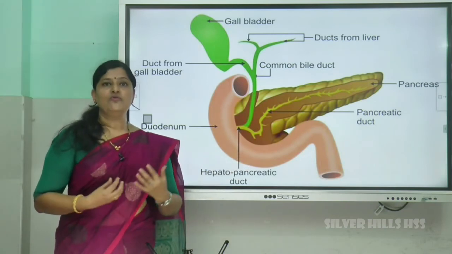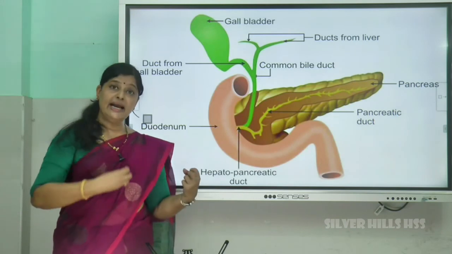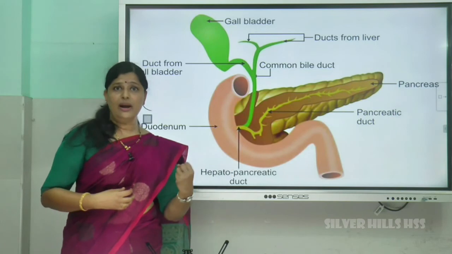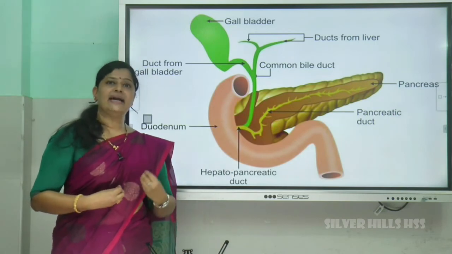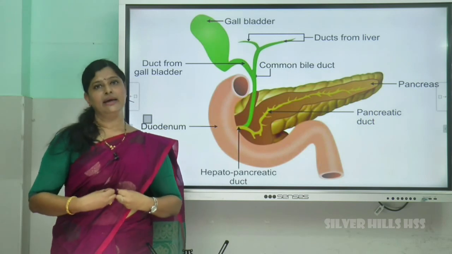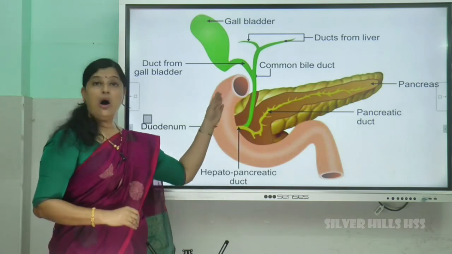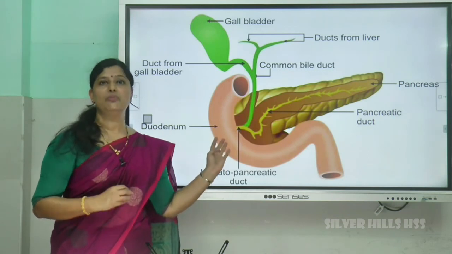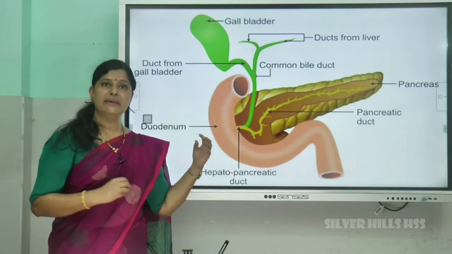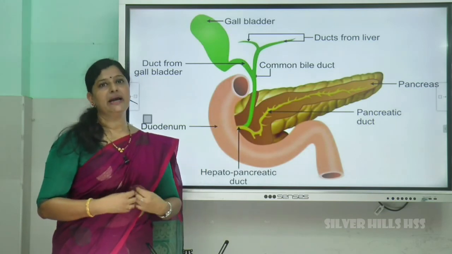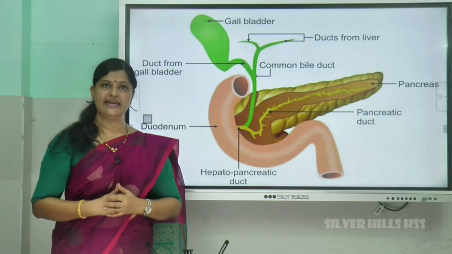That simpler form of food is taken by the blood vessels, isn't it? You know, blood vessels carry it, and that is distributed to various cells, and the cells absorb that energy. So all the digestive enzymes are ready for digestion, and the food is broken into simpler forms, and the simpler form of food is taken by the blood vessels to the various cells.